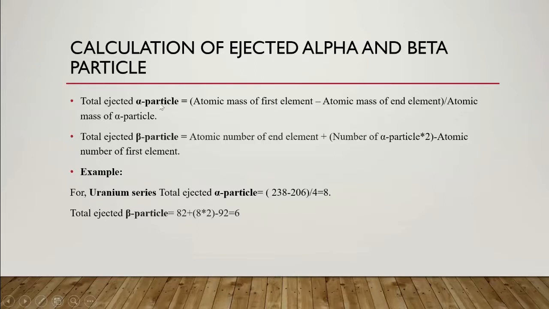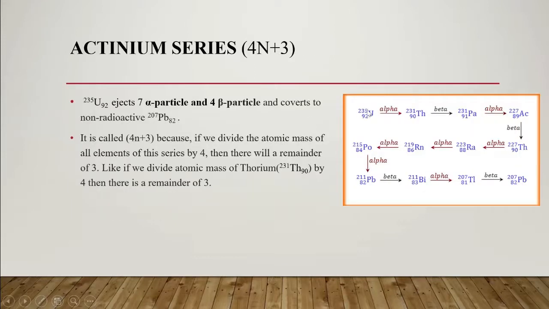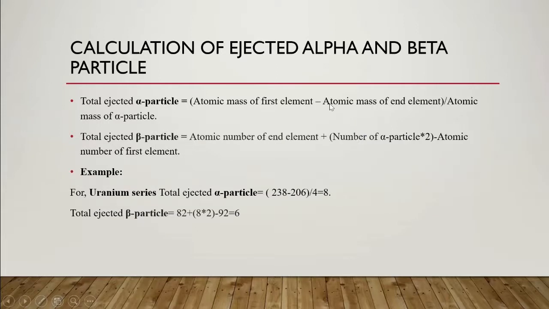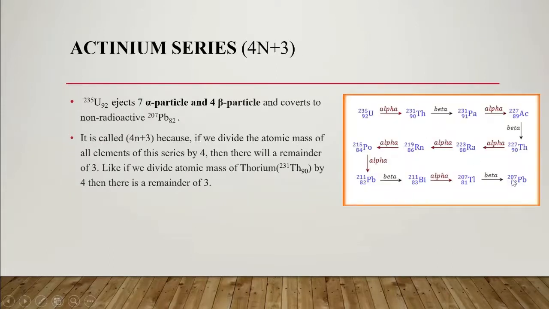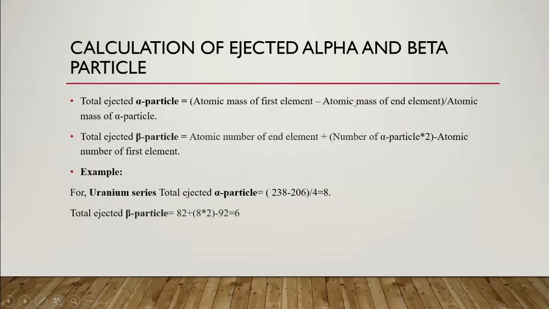The total ejected alpha particles equals the atomic mass of the first element minus the atomic mass of the end element, divided by the atomic mass of the alpha particle, which is 4 (4He2). For the actinium series, the first element is 235 and the end element is 207.